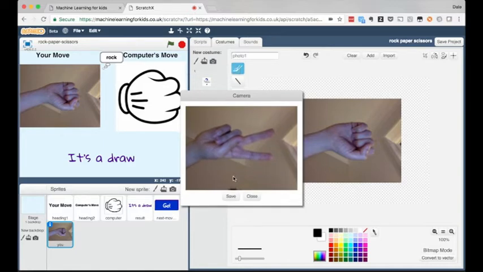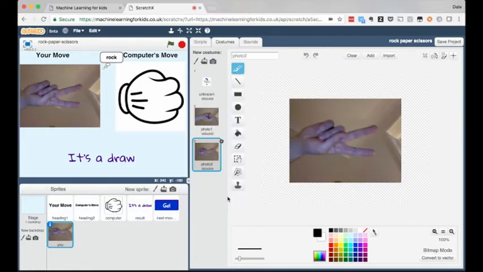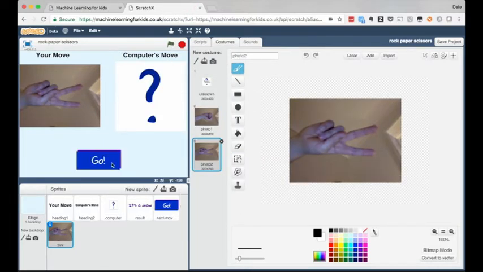To make sure it's working, I'll do one more quick test to see if it recognizes that I'm making the scissors sign. So I'll click go.